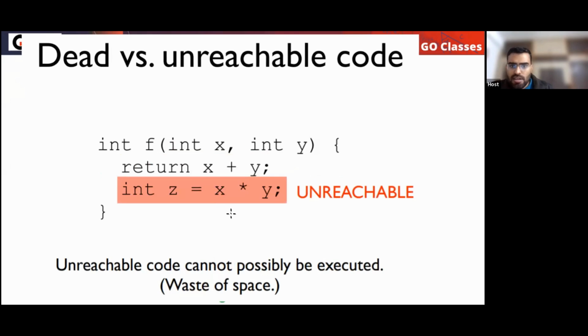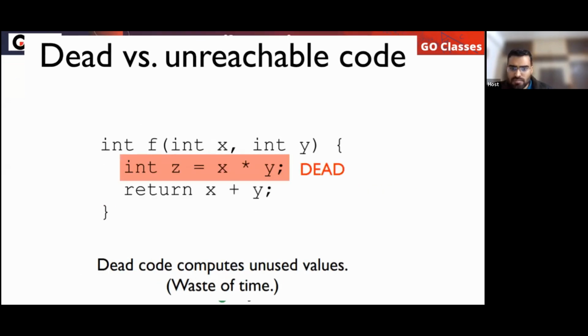Now this is unreachable. We cannot reach it, because you will return from here. So this is unreachable, you will never reach it. So the difference between dead code and unreachable code, is this clear to everyone?